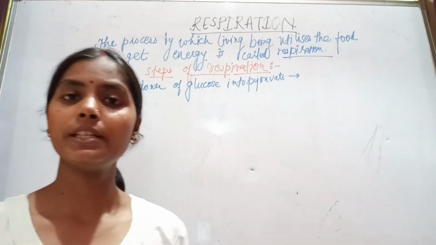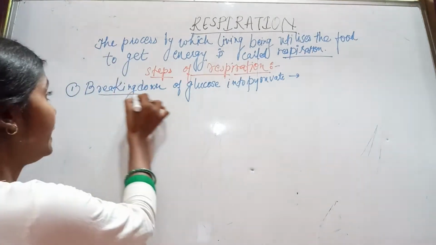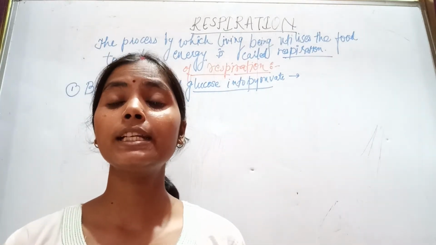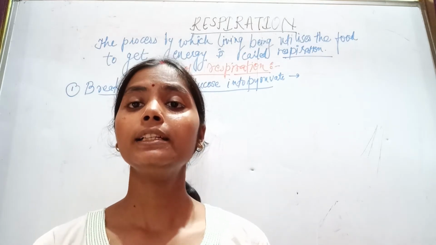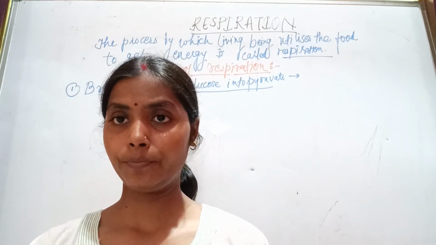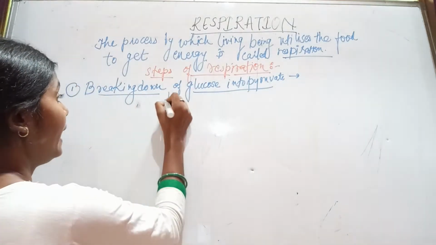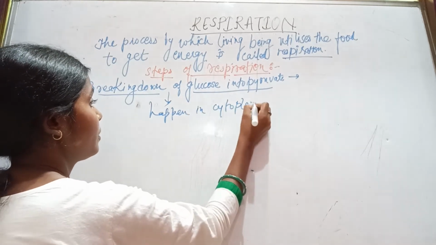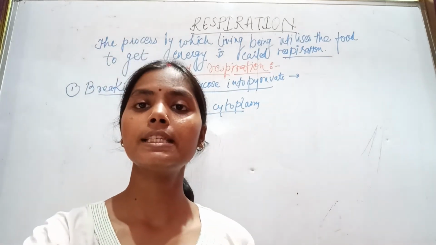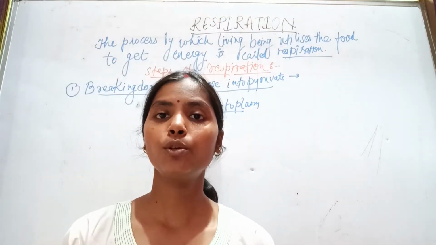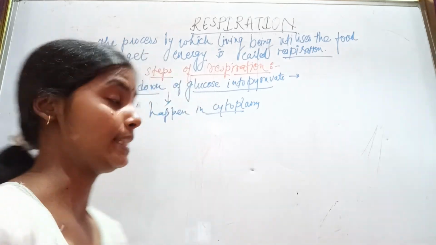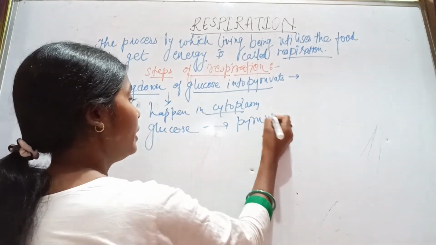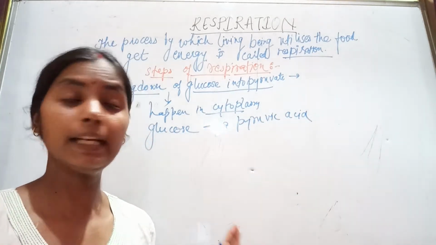There are 3 steps in respiration. First is the breaking down of glucose into pyruvate. We all know that glucose is a 6 carbon atom molecule. The breakdown of glucose takes place in the cytoplasm, and glucose is broken down into pyruvic acid. We will see the equation later.